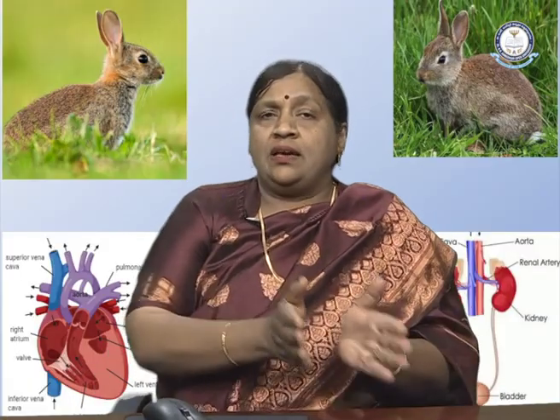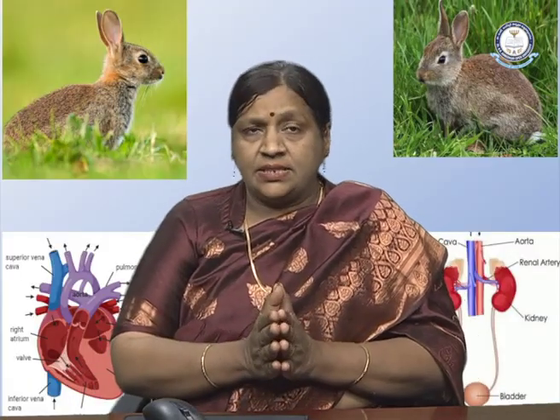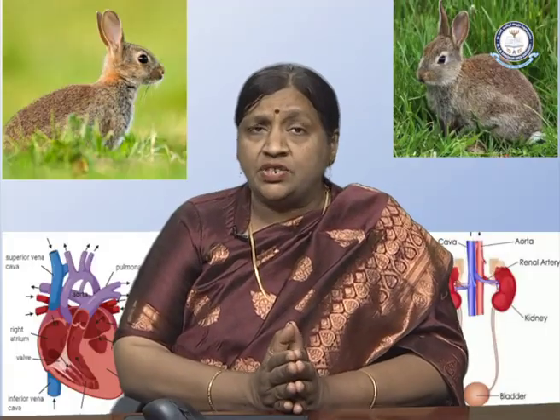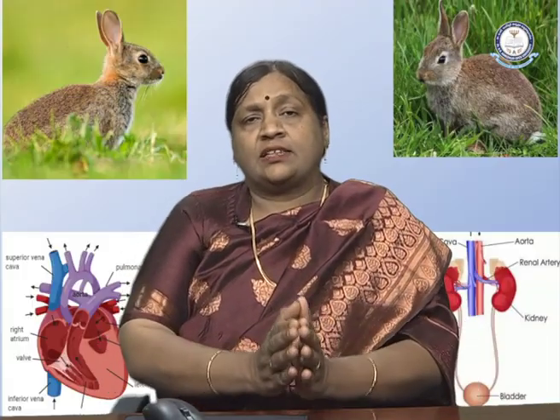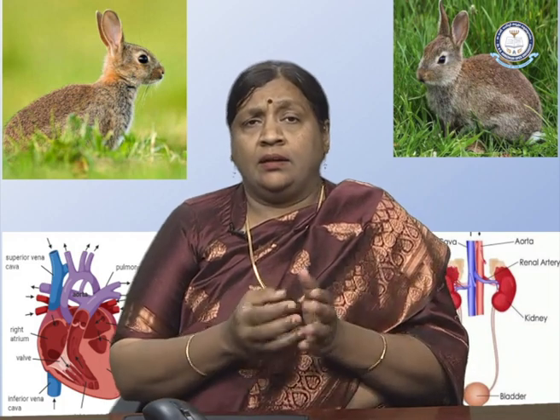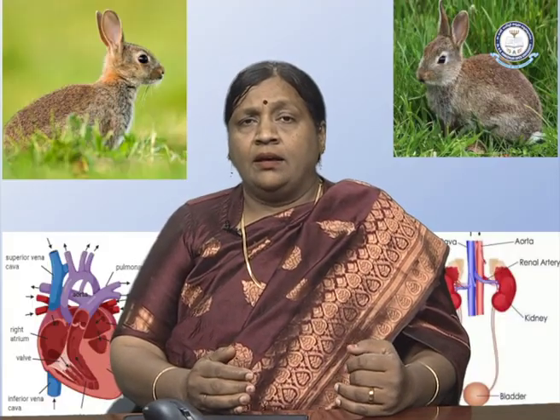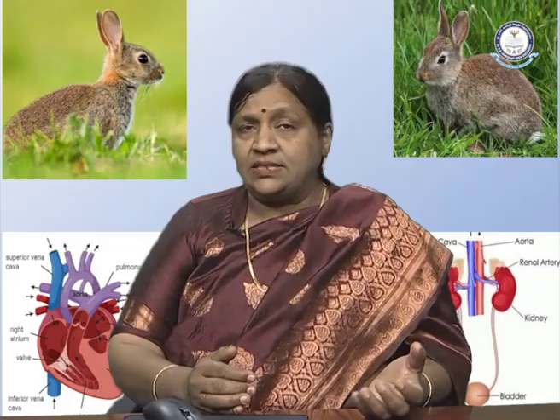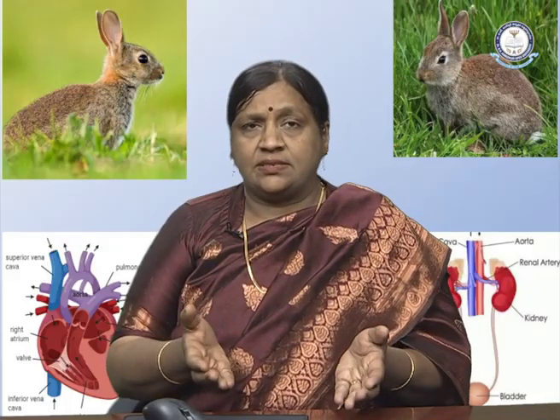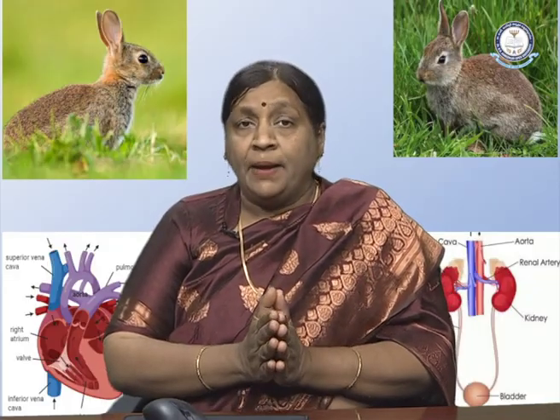Now when we saw the circulatory system, we saw the importance of the chambers of the heart for double circulation and closed circulation. So this aspect of the kidney is one of the fundamental systems where advanced features of double circulation are seen, and this makes these systems advanced systems in the mammalian class, in rabbit.